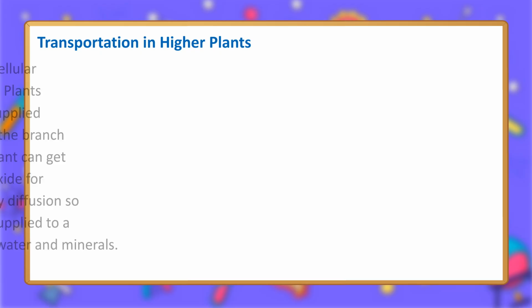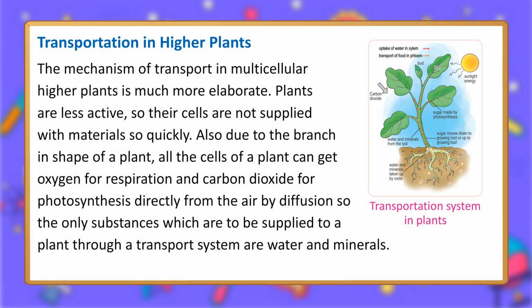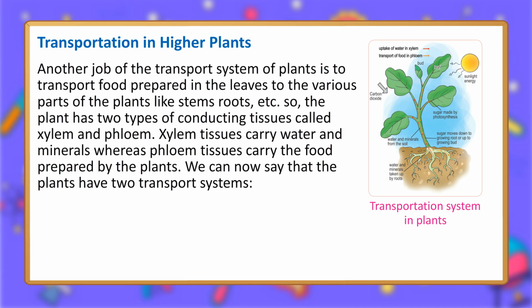Transportation in higher plants. The mechanism of transport in multicellular higher plants is much more elaborate. Plants are less active, so their cells are not supplied with materials so quickly. Also, due to the branching and shape of a plant, all the cells of a plant can get oxygen for respiration and carbon dioxide for photosynthesis directly from the air by diffusion, so the only substances which are to be supplied to a plant through a transport system are water and minerals. Another job of the transport system of plants is to transport food prepared in the leaves to the various parts of the plants like stems, roots, etc.